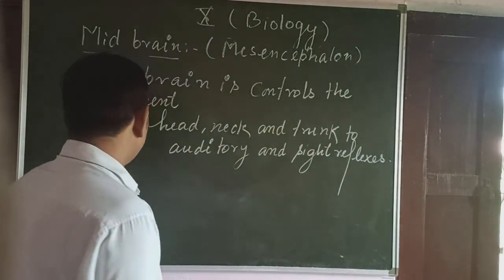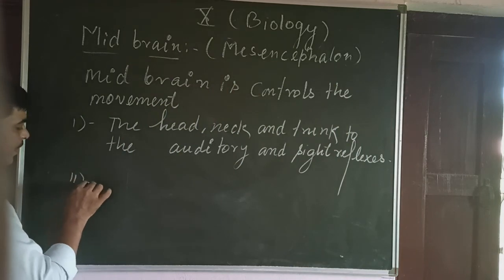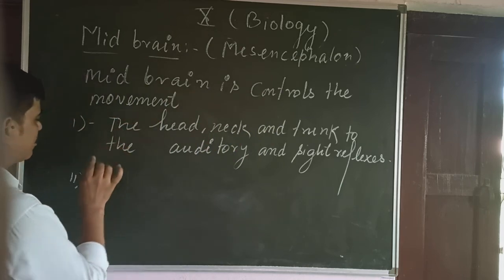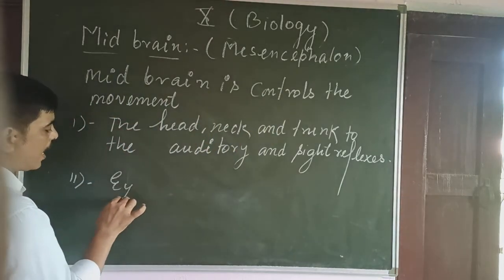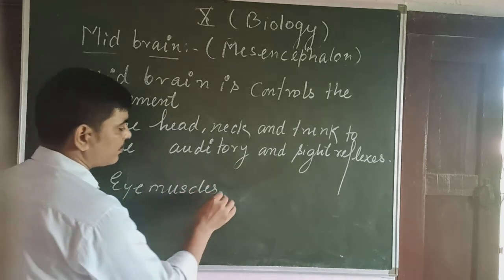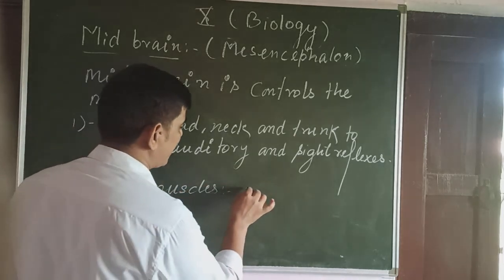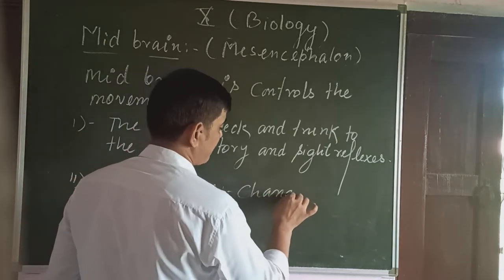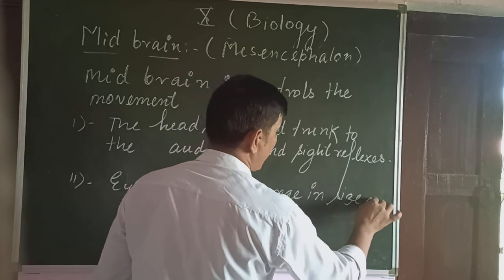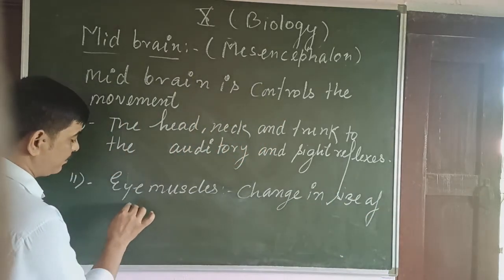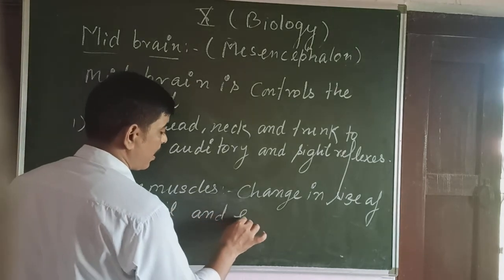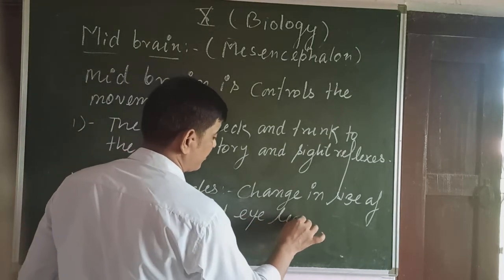Second thing, the midbrain controls the movement of eye muscles. Eye muscles means change in size of pupil and eye lens.